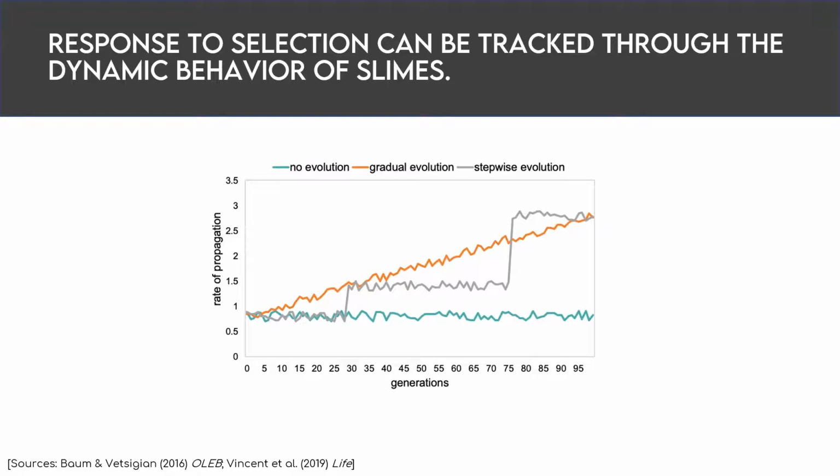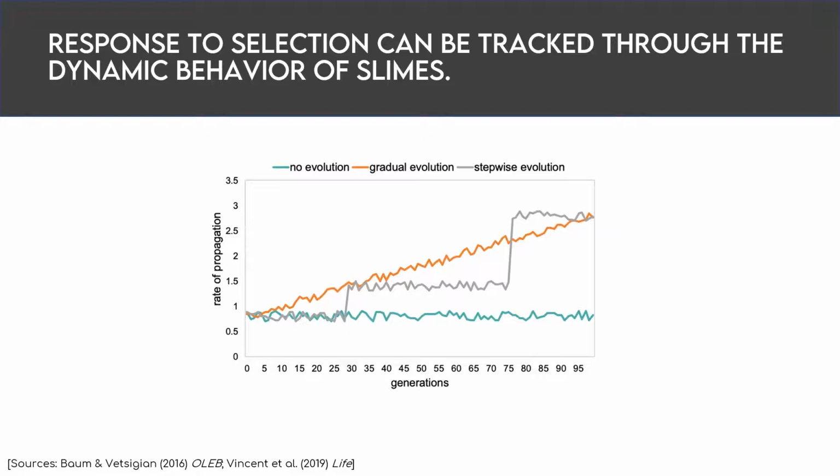of slime propagation. Now, response to selection here could manifest as a jump in the value of a proxy trait over one or several generations that is then sustained over further generations and can be seen here in this hypothetical figure representing the rate of propagation of a slime over time. Whereas progressive evolution would be demonstrated by gradual transitions to different proxy trait values.